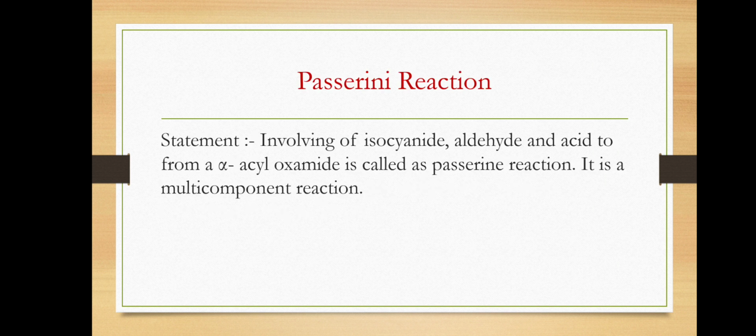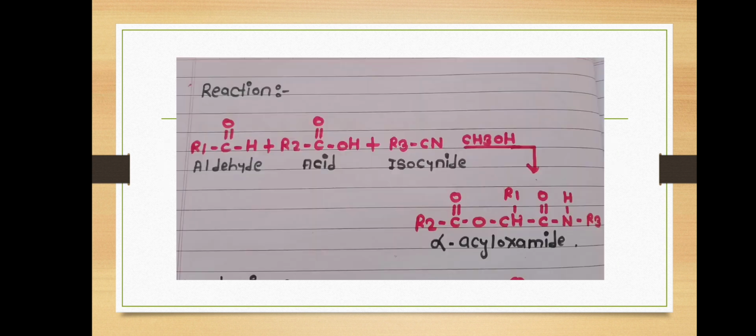Now we see the second multi-component reaction, that is the Passerini reaction. The Passerini reaction was developed by Mario Passerini in 1921. This is a three-component reaction, that is aldehyde, acid and isocyanide in the presence of methanol to give an alpha acyloxyamide. See the reaction: aldehyde, acid and isocyanide react in the presence of methanol to give the alpha acyloxyamide.